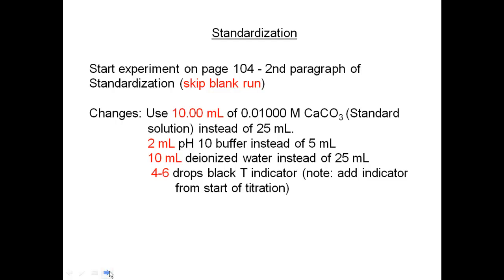We're going to try to do our experiment and get the first run to be a good run. The lab manual says to go quickly on the first one, but we want to go slowly on the first one. We want to make sure that we get a good reading from the first one as well as the second and third one. So you want to creep up on the first one, slowly adding volume to the analyte until you get that color change. Then on the second and third one, you know the endpoint, so you can go a lot faster. You can add a lot until you get about a milliliter or two from where the other one was, and then slowly creep up onto that change.